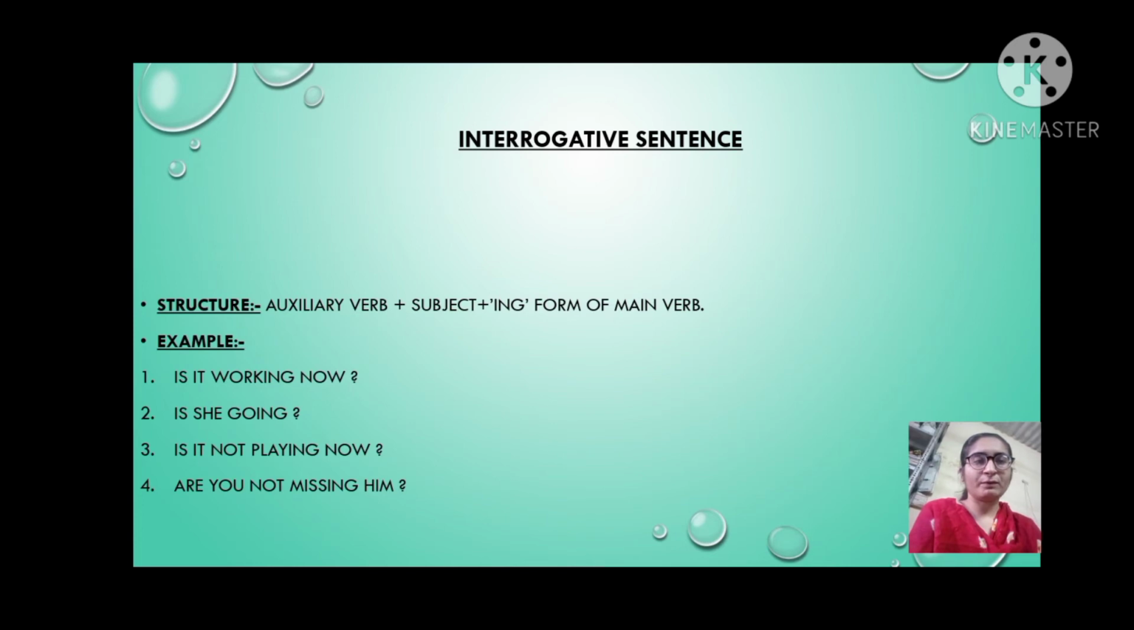Now other word. Second example is she going? Here is auxiliary verb plus she is subject, then plus going. So this is ing form of go. Then third example is it not playing now? So here is auxiliary verb, then it is subject, then not, then playing is a ing form of play, and then now.